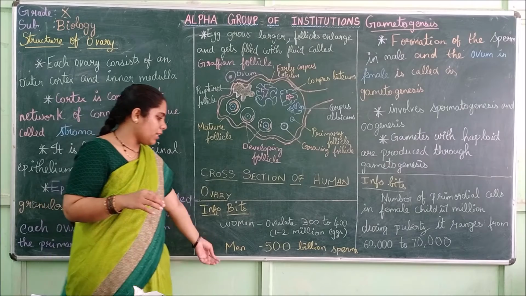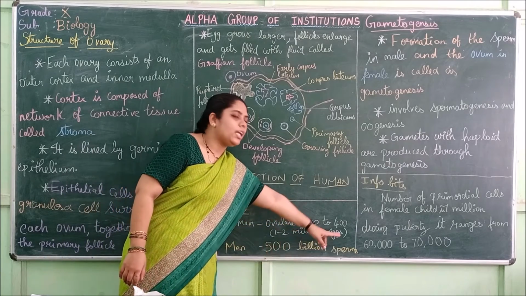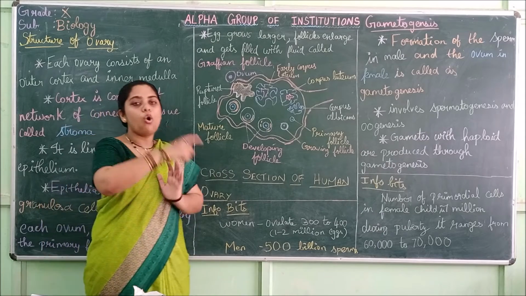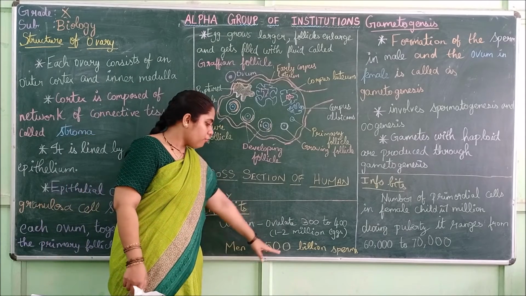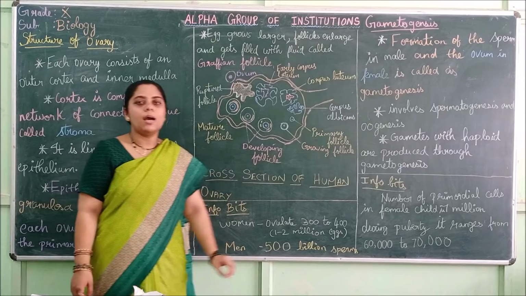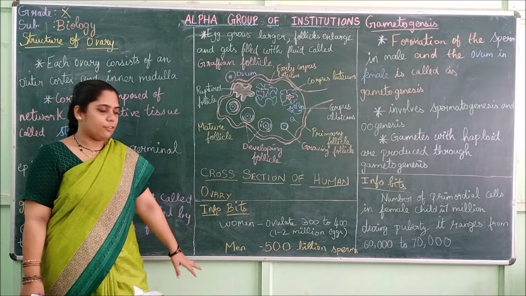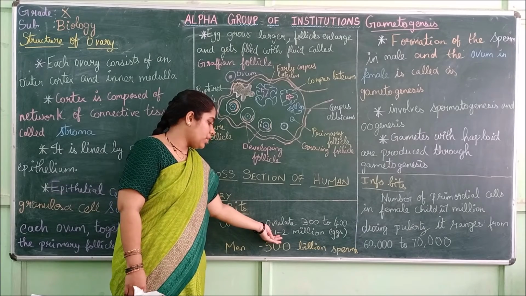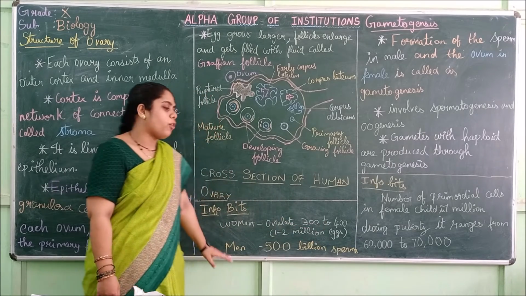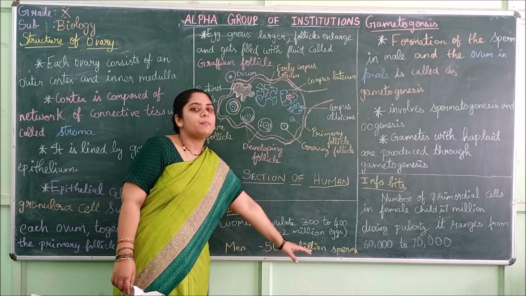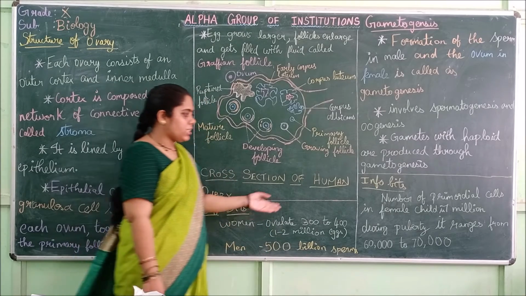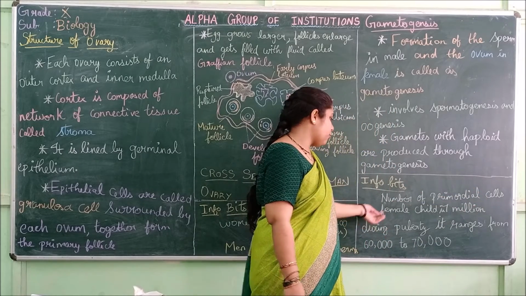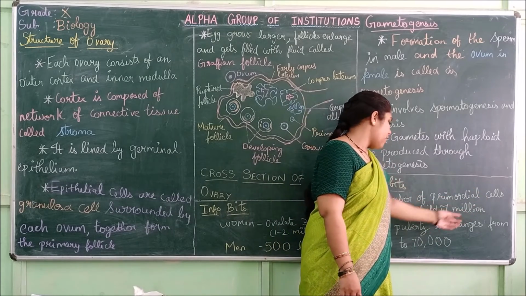Whereas in men, 500 billion sperms are present in their lifetime. So you can see the difference: in women it is 1 to 2 million eggs, for men it is 500 billion sperms. Next, the number of primordial cells in female children is 7 million.